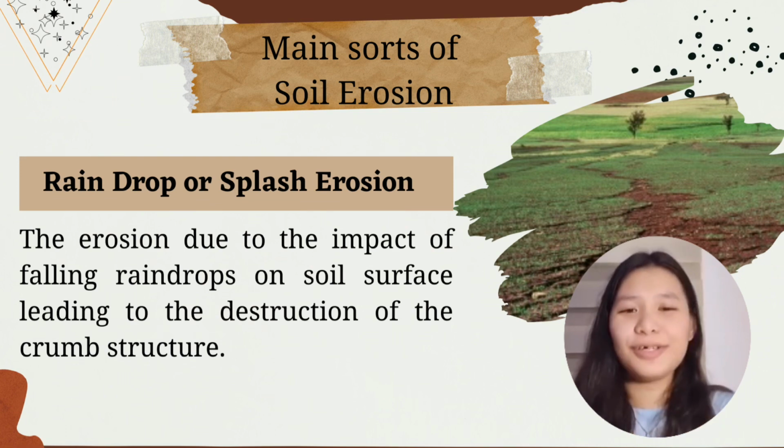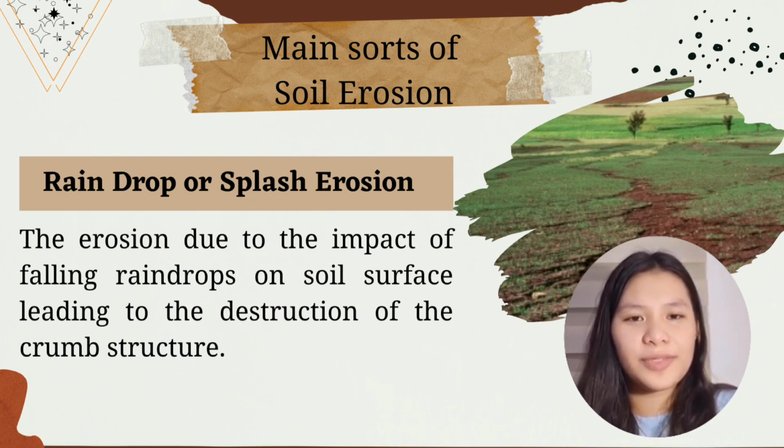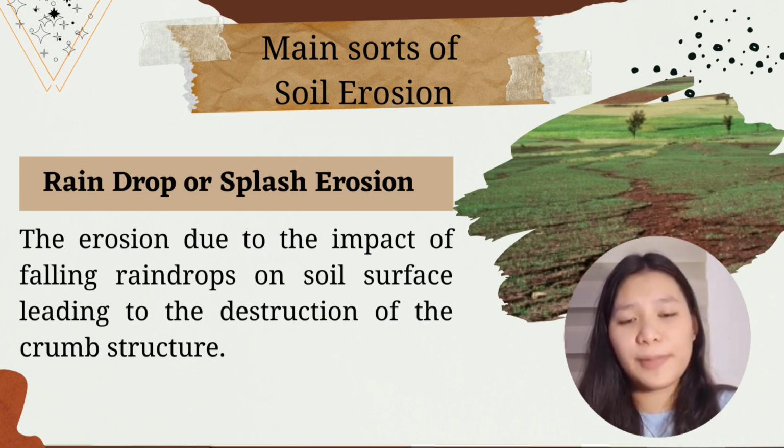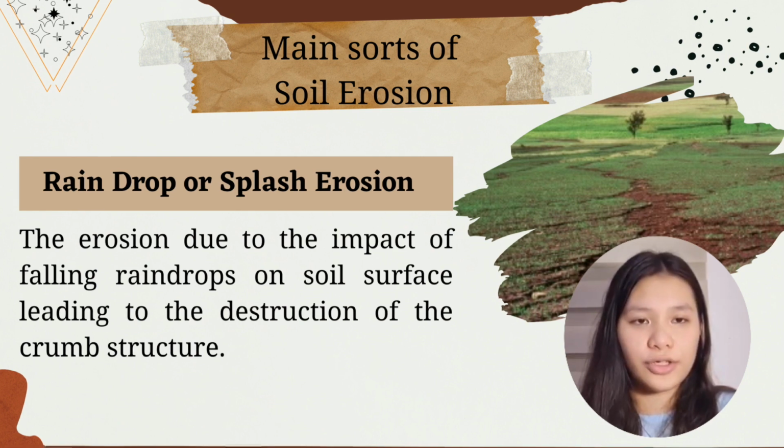Whoa, so much learnings, right? But we won't stop there. Erosion actually comes in different sorts or types. These types being number 1, raindrop or splash erosion. This type of erosion is due to the impact of falling raindrops on the soil surface, leading to the destruction of the ground structure.